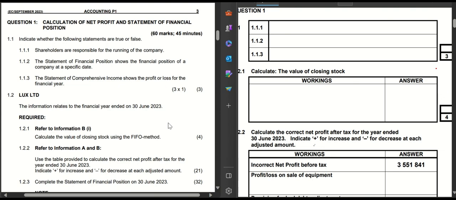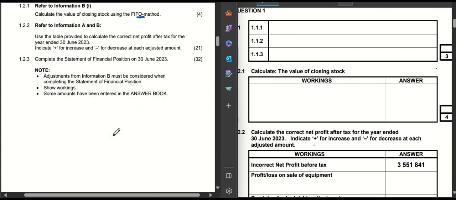So it is very important, dear learners, that when you are preparing for your paper 1, you must know all your 3 inventory valuation methods. That is your FIFO, your specific identification, as well as your weighted average. In this paper, they asked a question on the FIFO method. Let's see how you would answer such a question.